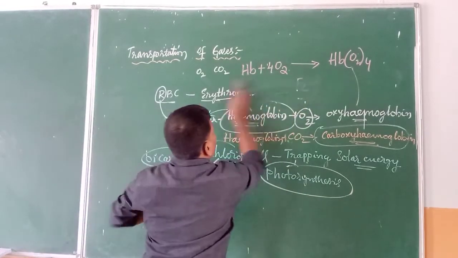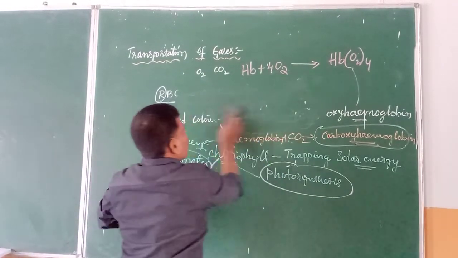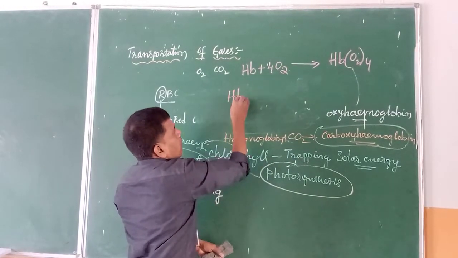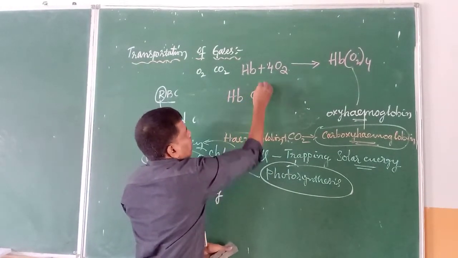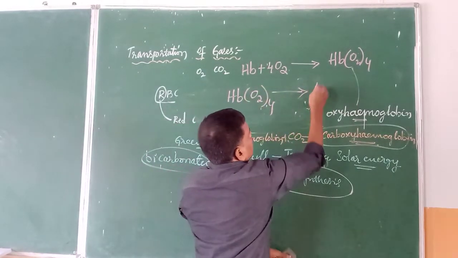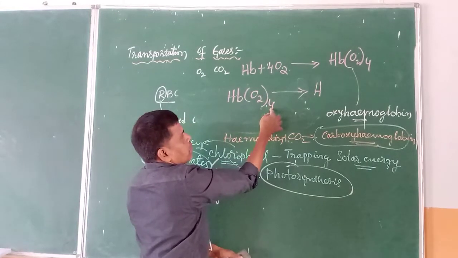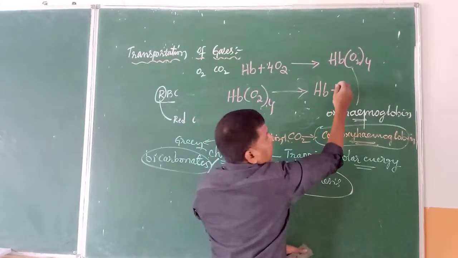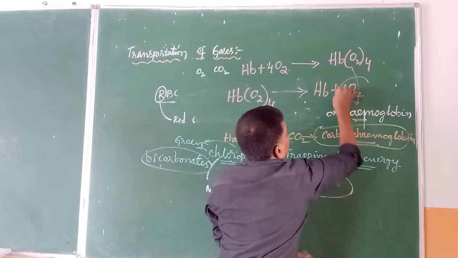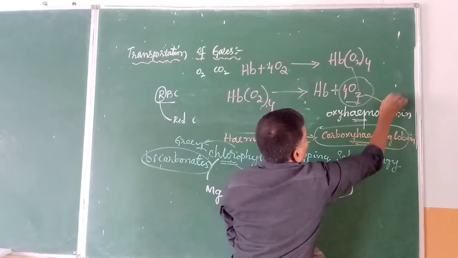Here, this particular oxyhemoglobin after entering into the cells splits up. So we write this particular equation in this way. It is split up in the cells. So HbO2 taken 4 times will break up into Hb plus 4 molecules of O2. So like this, oxygen is released into the cells.